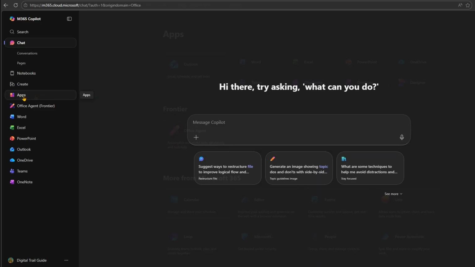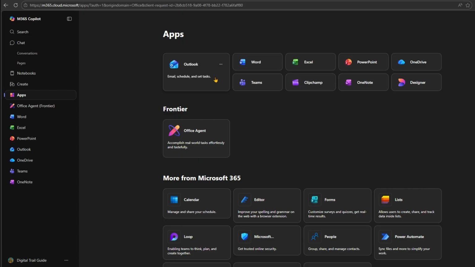Okay, let's go to apps. Here are the apps that you have access to from Microsoft 365. And this is just a brief overview of them.